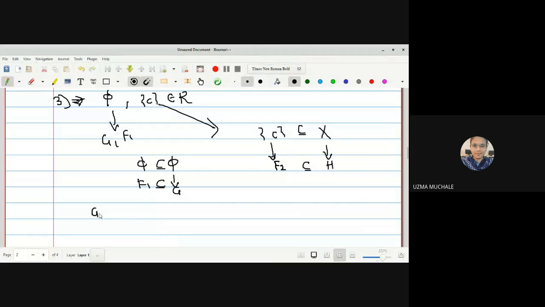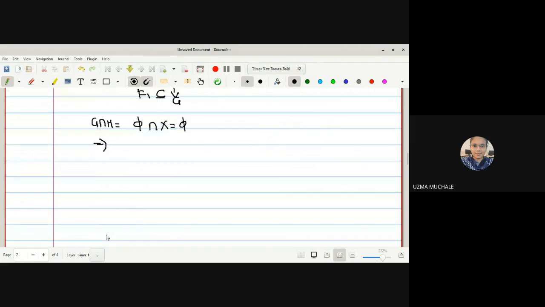Now let us check the intersection of G and H, which is phi intersection with X, again the empty set. Hence we have got two disjoint open sets for the two disjoint closed sets phi and singleton C. For phi we have found phi itself, for C we have found X. These are open sets and these are the closed sets. And hence from case 1 to 3 we come to the conclusion that X2 is a normal space.